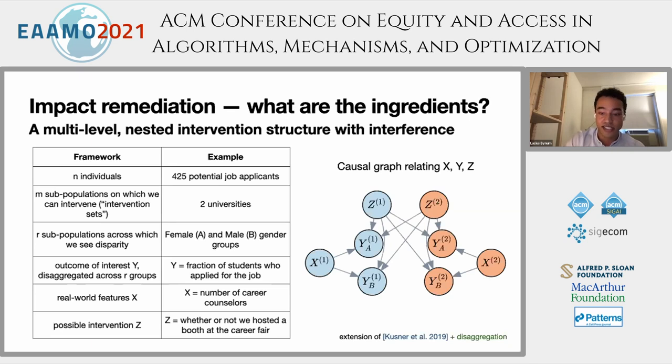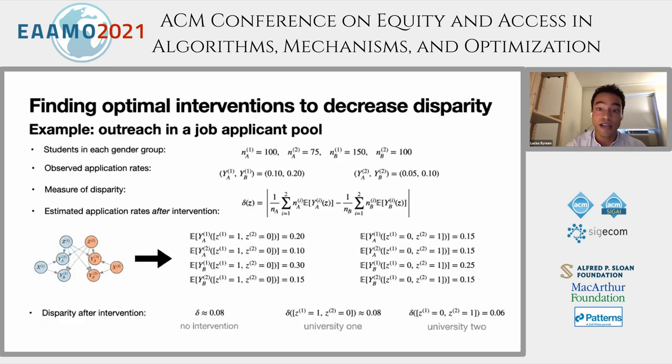Notice we have a multi-level nested structure here where we care about these N individuals, the 425 applicants across gender, but our intervention occurs at a group level over the M intervention sets, the 2 universities. Now that we have some notation describing our framework, how would we actually use our setup to rebalance that applicant pool with respect to gender? To quickly demonstrate what that might look like, I've added some example numbers and equations here to walk through.